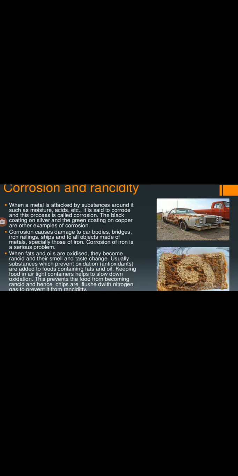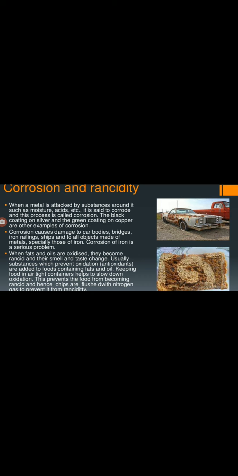We know the food undergoes oxidation, so to prevent this oxidation we can use antioxidant substances. That is very important. So to prevent rancidity, we can use antioxidants, and well packing is also important. Another gas, nitrogen, is very important and is used for flushing the food material. If you flush with nitrogen, what happens? Any oxygen content will be removed.